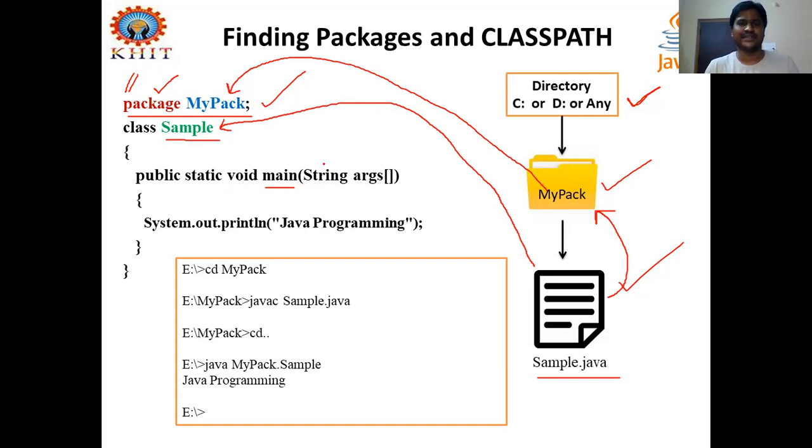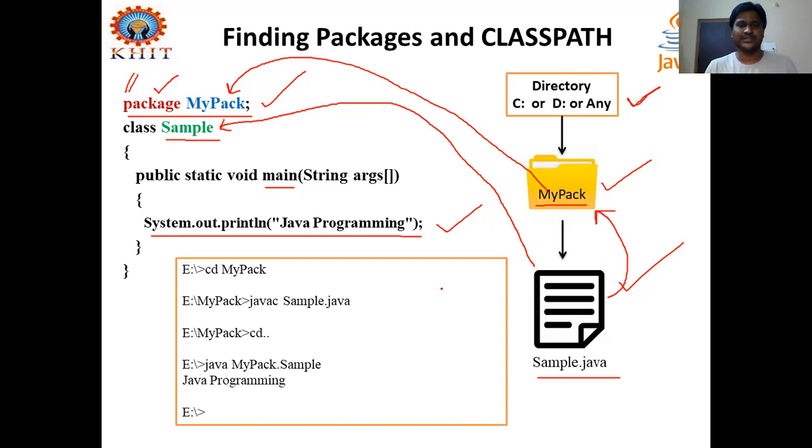When you are working with packages, make sure of this: whatever package name you give is the one included in the package statement, and this file should be stored in that directory. It's a mandatory condition. The file must be stored in this directory only. Then only this file will compile and execute, right? And you know that inside this main function there is a statement. Very simple to understand.